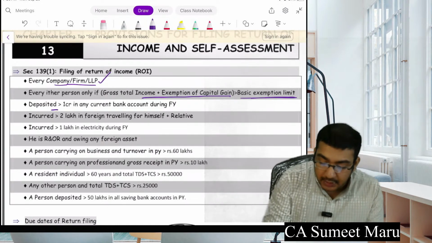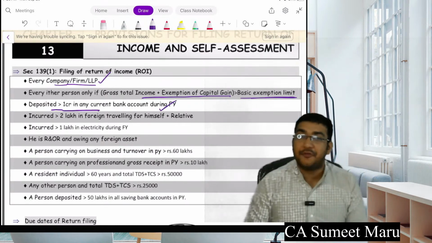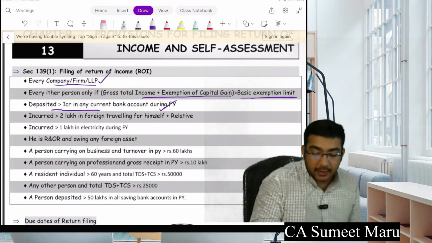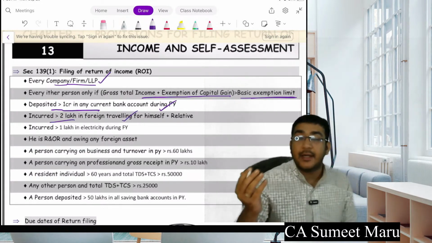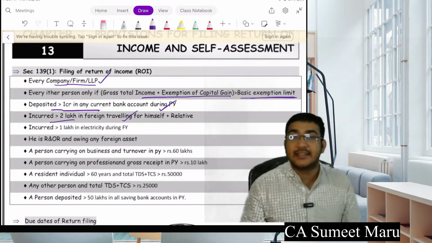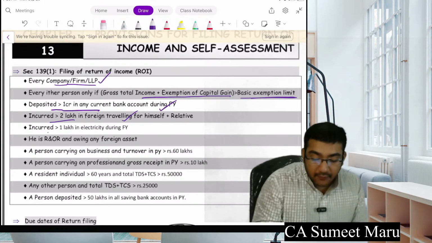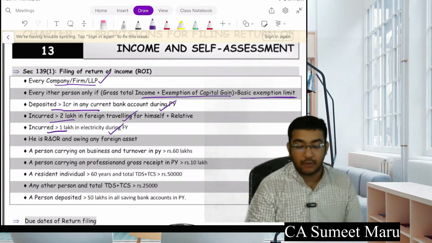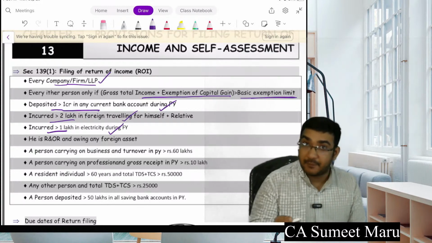If anyone deposited more than 1 crore in a current account, they have to file a compulsory return. Anyone who incurred more than 2 lakh on foreign travel, brother, you have spent more than 2 lakh on foreign travel, file the return, because your income will surely be above 2.5 lakh. Incurred more than 1 lakh in electricity bill, have to file the return.